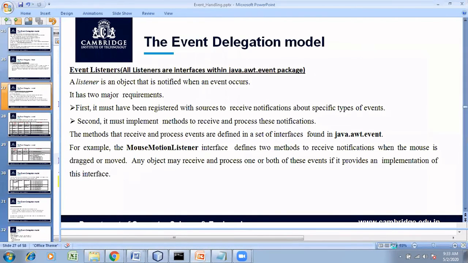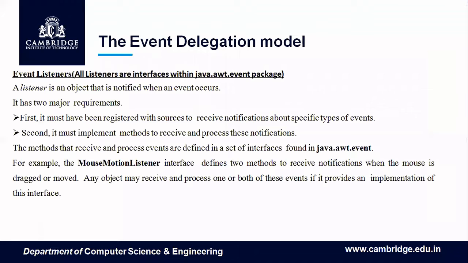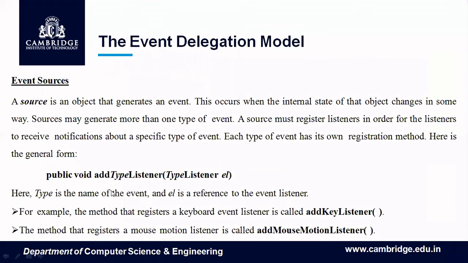So basically, a listener is an object that gets notified when an event occurs. It should have been registered. Second, it must implement the methods to receive and process these notifications. So there are three things. One is the event source. In the event source, you should always call the method add<Type>Listener. This is a method that is available with all the components of AWT. It can be a button, a text field, or even an applet. Applet is also a component, isn't it?